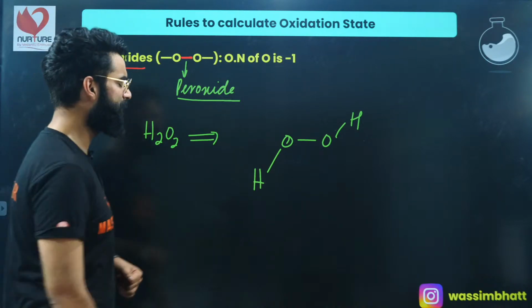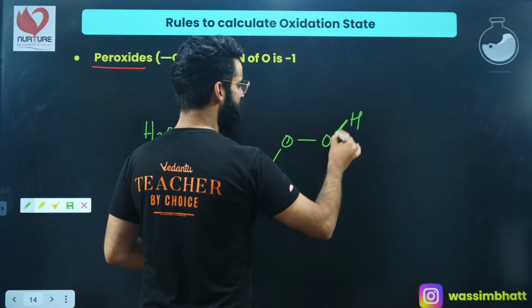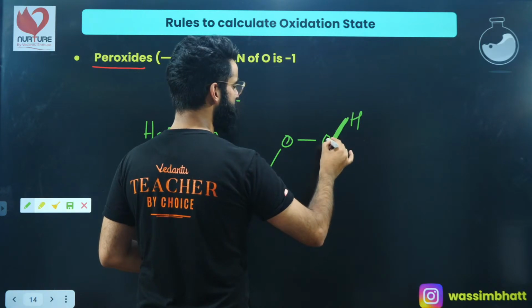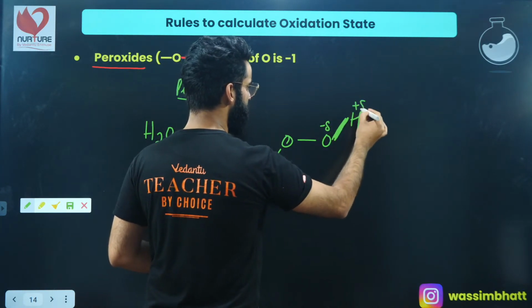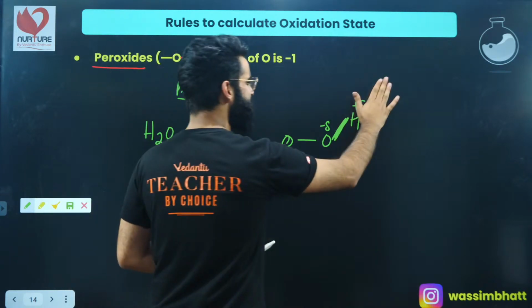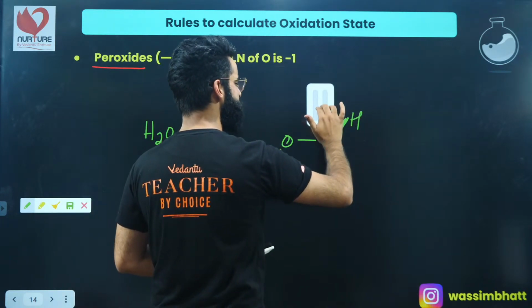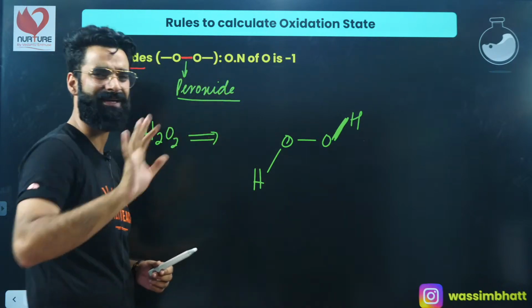Now people, understand. If I talk about oxygen and hydrogen, which one is more electronegative? Oxygen, due to which this bond pair will be getting shifted towards oxygen. Oxygen gets delta negative, hydrogen gets delta positive, right? Now I'm not using delta negative, delta positive. I'll be simply using +1, -1, right? Delta is understood, right?